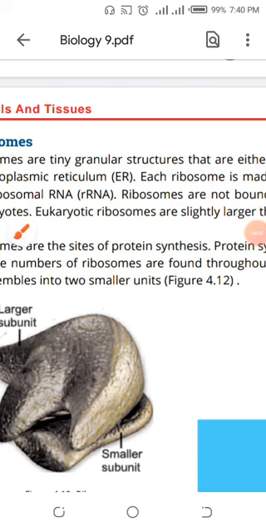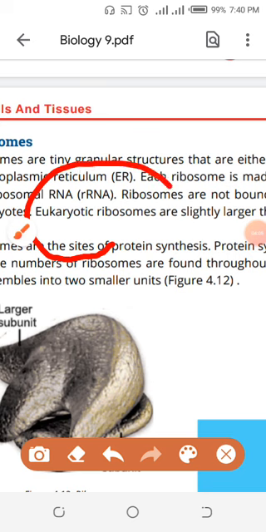What is the meaning of the eukaryotic ribosome? Eukaryotic ribosomes are the ribosomes which are present in the eukaryotic cell. What is the eukaryotic cell? One in which the well-defined nucleus is present. What is the prokaryotic cell? One in which the well-defined nucleus is not present. So students, eukaryotic ribosomes are present in the eukaryotic cell, and prokaryotic ribosomes are present in the prokaryotic cell.